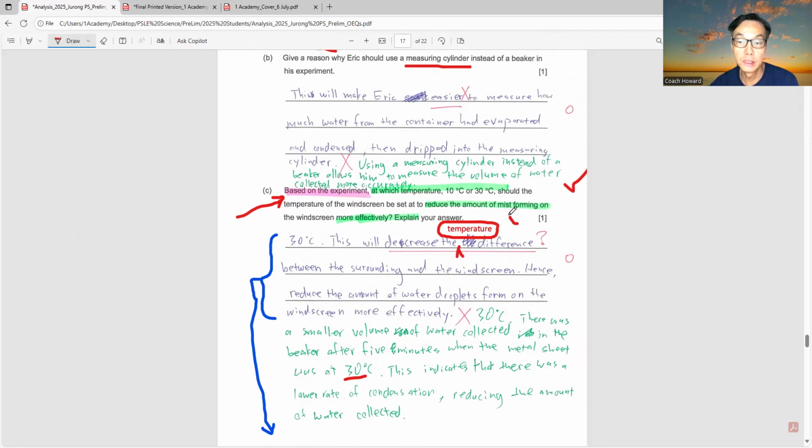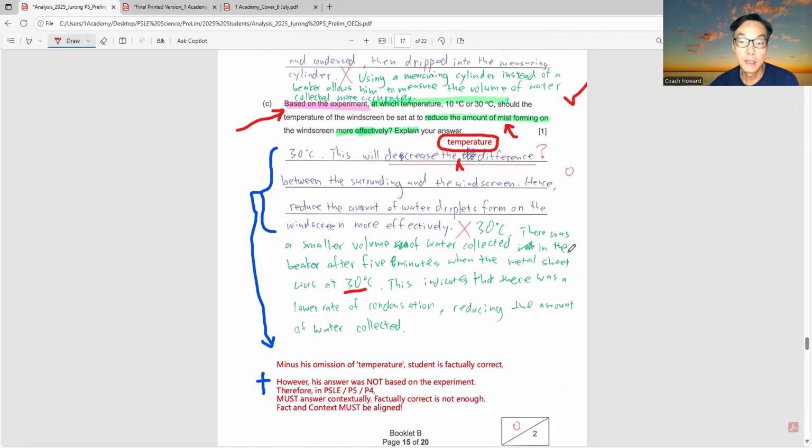Because if you see here, the student is supposed to explain how to reduce the amount of mist forming on the windscreen. You need to explain. So this is answered factually and contextually. So these are the important facts that students and parents need to take note of: all the answers in the open-ended section must be answered contextually and also be factually correct.